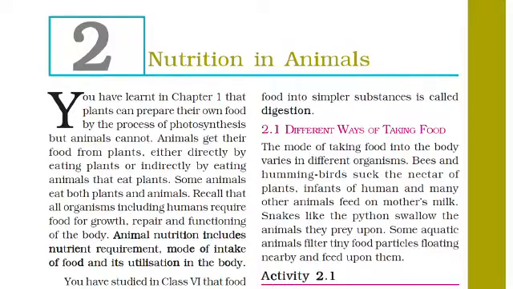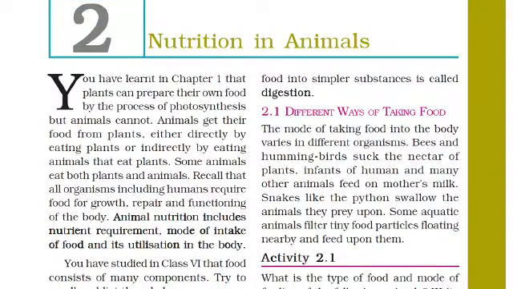Now here, animal nutrition includes nutrient requirement which is required for the body, the mode of intake of food, meaning how we are taking the food, and its utilization in the body, how the food which we are taking is utilized.